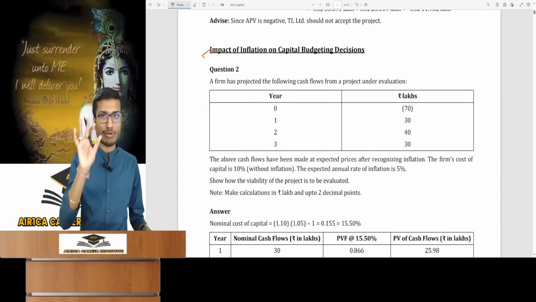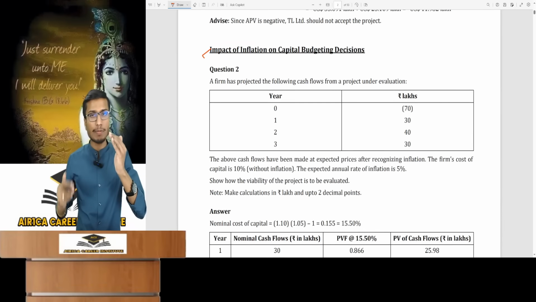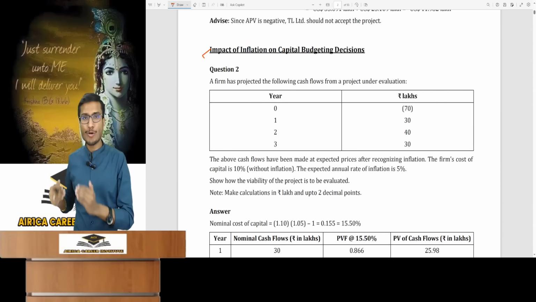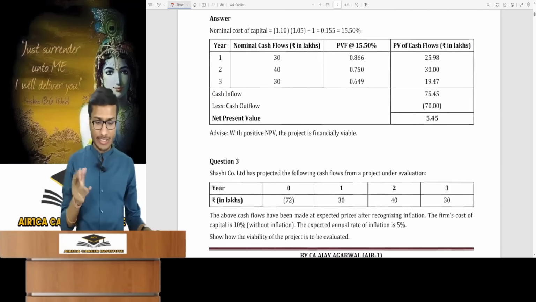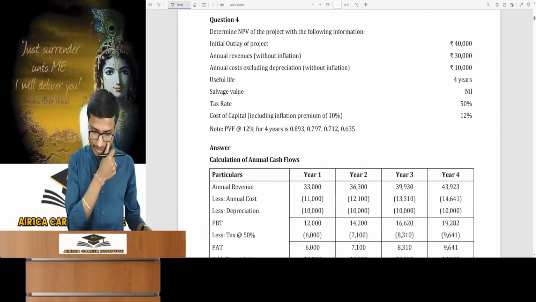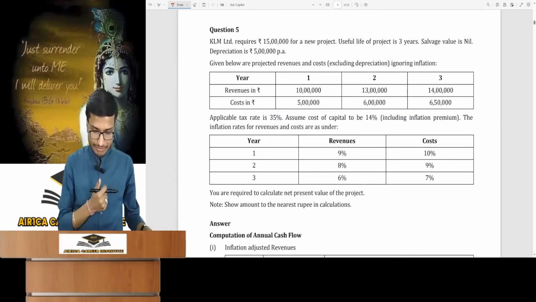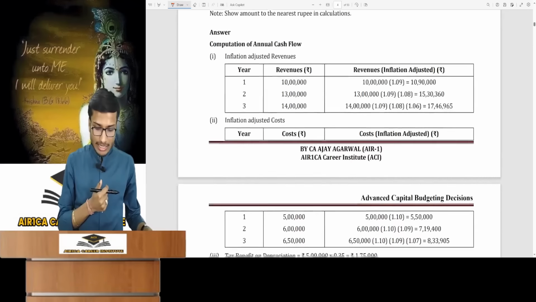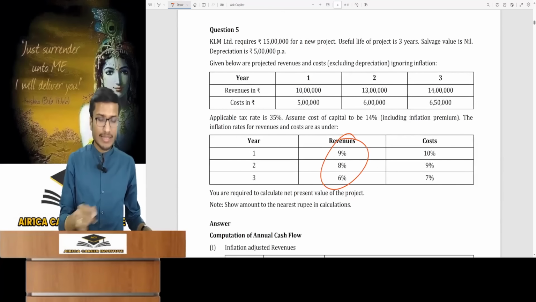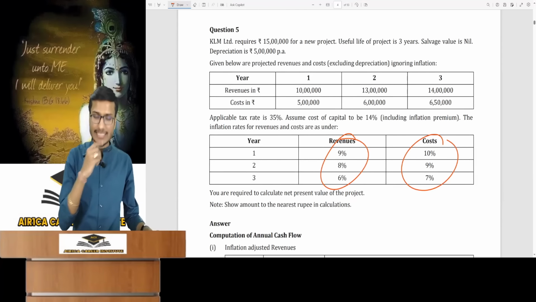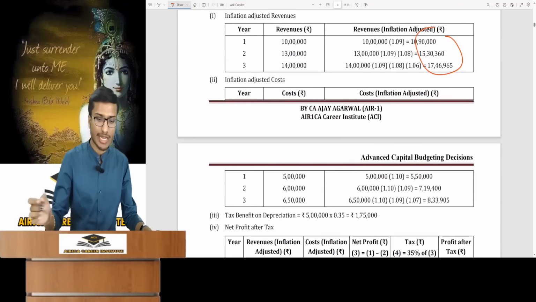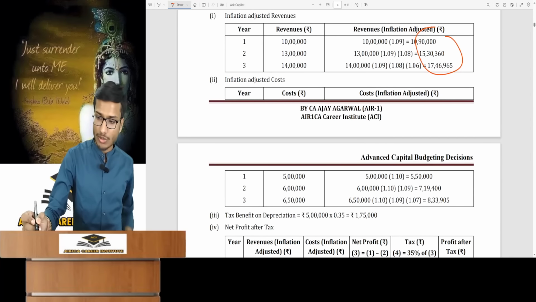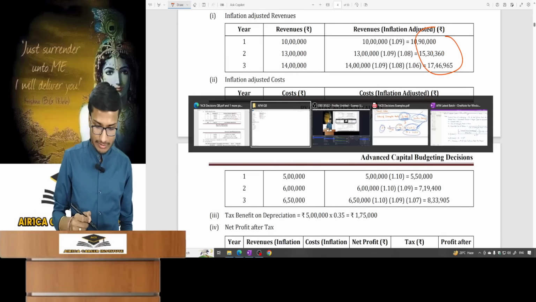I create topic-wise headings, as you know. The topics are arranged in the same sequence as I teach. The questions are arranged from easy to hard. So it's going like that. This was a normal question. I'll tell you the ones with special points. Now if you look at this question, in the revenue and costs the inflation rate is given for each year, and you will calculate the inflated values using these respective rates. I will show you the solution that I had taught you.